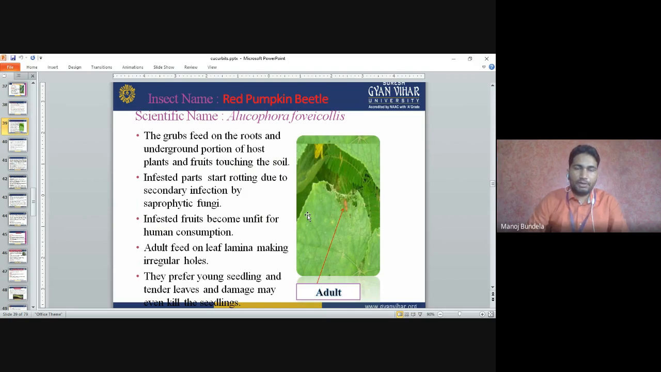The grub feeds on the roots and underground portion of the host plants and on fruits touching the soil. The infested part starts rotting due to secondary infection by saprophytic fungi. The infested fruits become unfit for human consumption. The adult feeds on the leaf lamina, making irregular holes. They prefer young seedlings and tender leaves, and the damage may kill the seedlings.